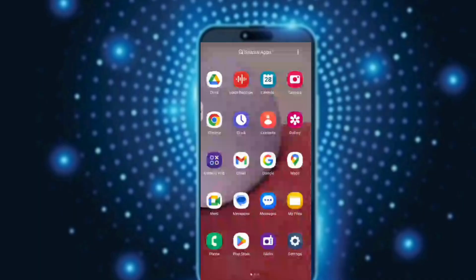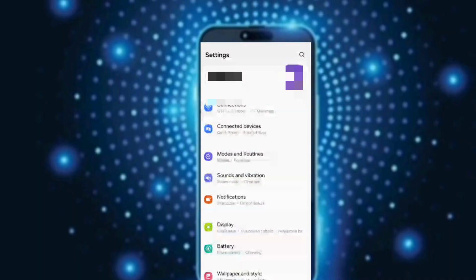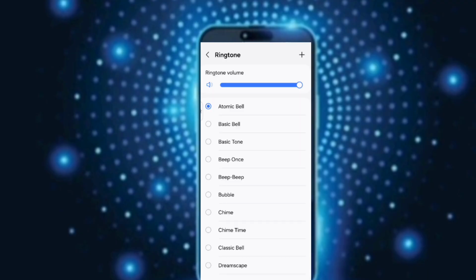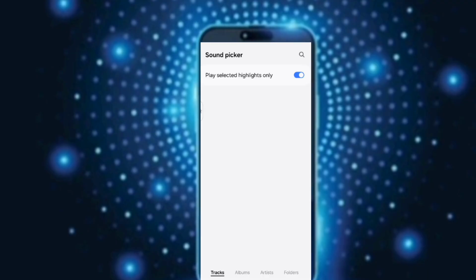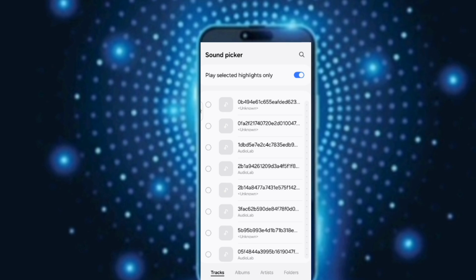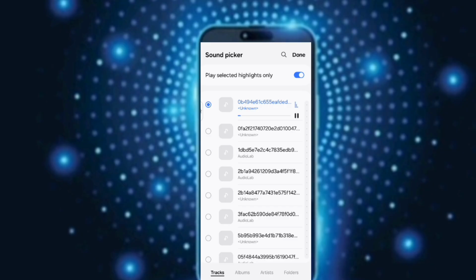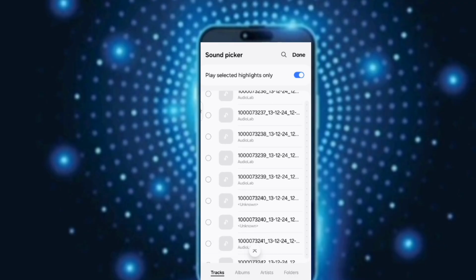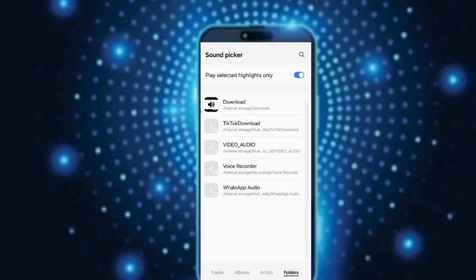To set this sound as your ringtone, go to your settings and then click on sounds and vibration, then ringtone. Now click on the plus icon, then go to the folder option, select TikTok download, and here is your sound. Now click on done, and that's it. Your sound has been set as your ringtone.